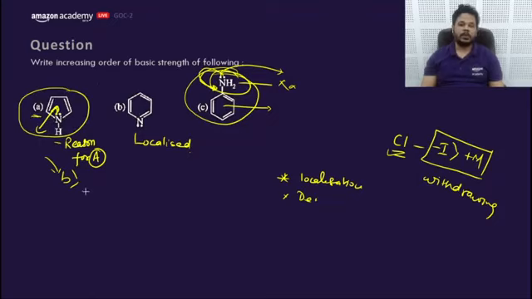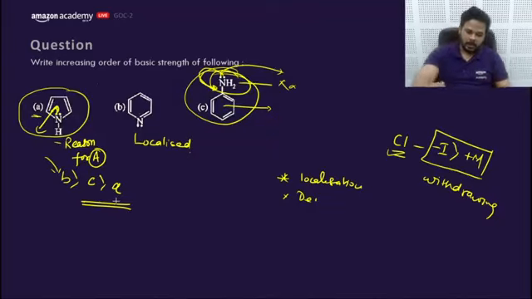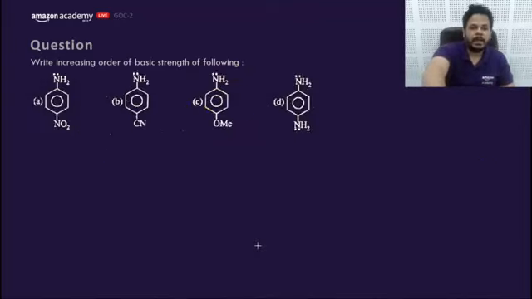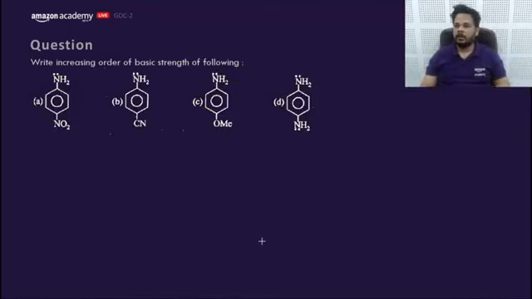So what would be the order of basic strength? B and then C and then A. Absolutely right. B, C, A. Who answered like this? Let's move to the next part. Write the increasing order of basic strength of the following: NO2, CN, OMe, NH2. Very easy. On the basis of the mesomeric effect, we can answer.